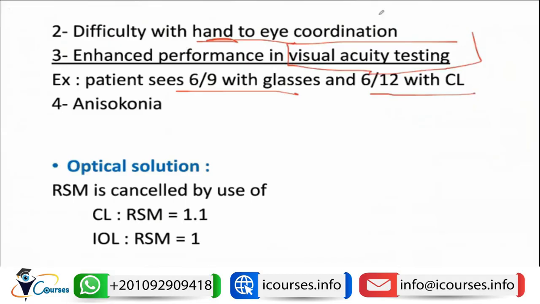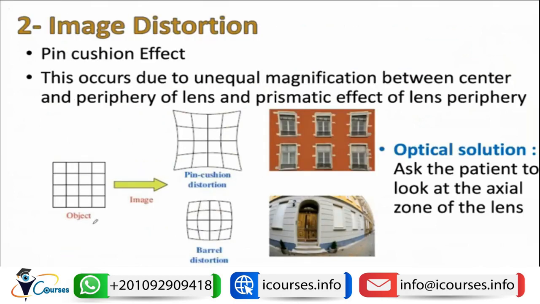But other than that, the patient will also have aniseikonia, or different retinal image size, that can be corrected by a contact lens or intraocular lens, as we said. Also, the patient will have a problem called image distortion. Image distortion means that the patient will have unequal magnification between the center and the periphery of the lens. Image distortion occurs in high power lenses, like high plus lens or high minus lens.